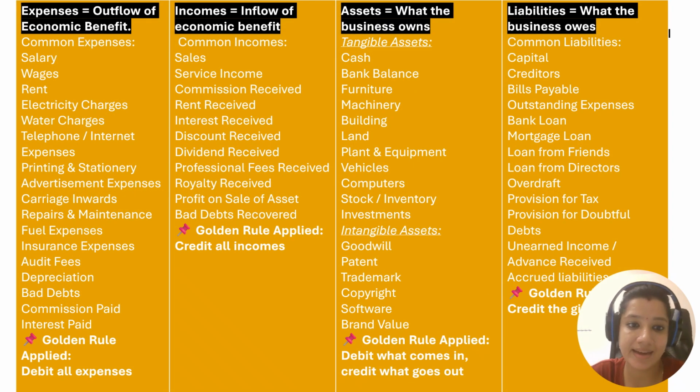In this slide, I have given you examples of what to be considered under these four categories: income, expense, asset, liabilities, if you're running your own company. These will be the possible expenses, income, assets, liabilities. You can take a screenshot if needed.